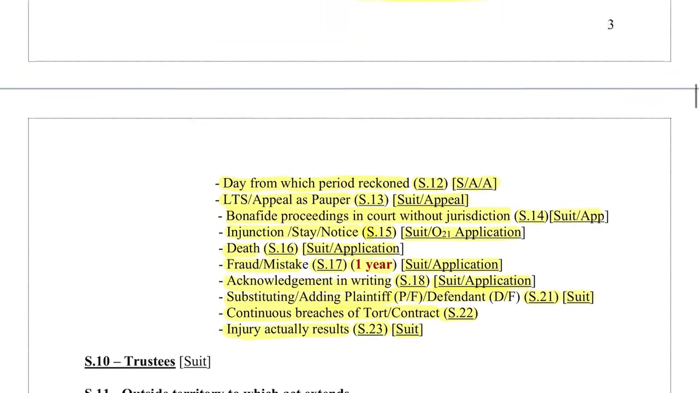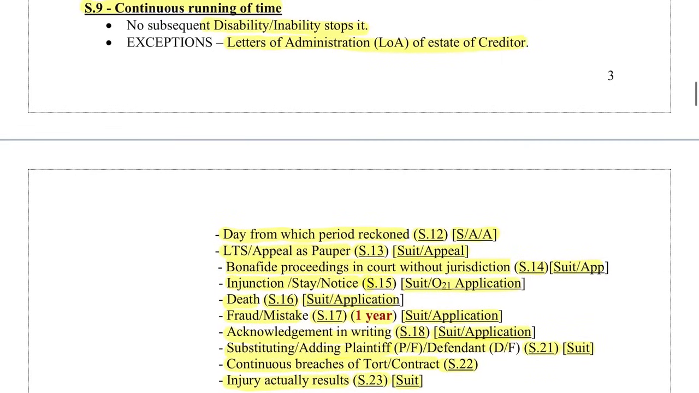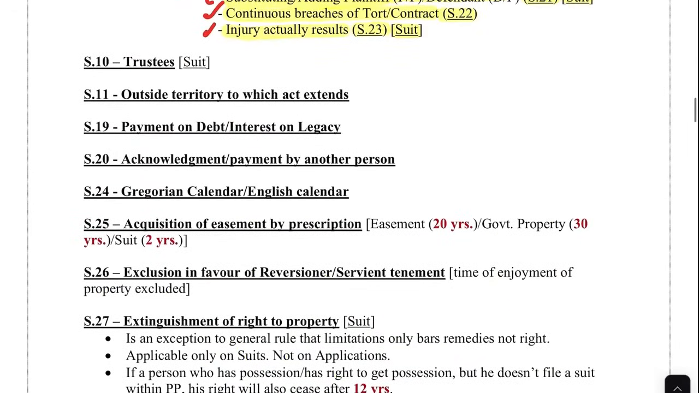So let us go through Section 9 once again. In Section 9, keep the simple point that once time has started, it will not stop afterwards, but in certain exceptions it will stop, and all these exceptions have been dealt with here. If we talk about Section 10, Section 10 talks about trustees and is only applicable on suit. Section 11 talks about outside the territory to which this Act extends. Section 19 talks about payment on debt or interest on legacy. Section 20 talks about acknowledgement or payment by another person.